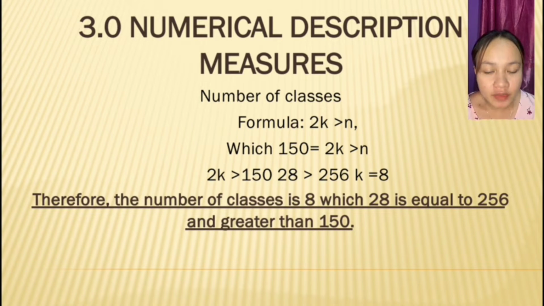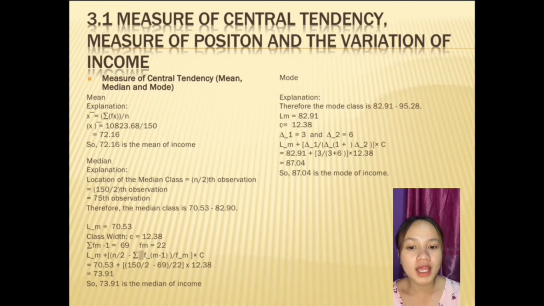Today, I will present about 3.0, numerical descriptive measures. Number of classes. Formula is 2^k more than n, which is 150. 2^k more than 150, which 2^8 is 256. K equals 8. Therefore, the number of classes is 8, which 2^8 is equal to 256 and greater than 150. Next is 3.1, measure of central tendency, measure of position, and the variation of income.